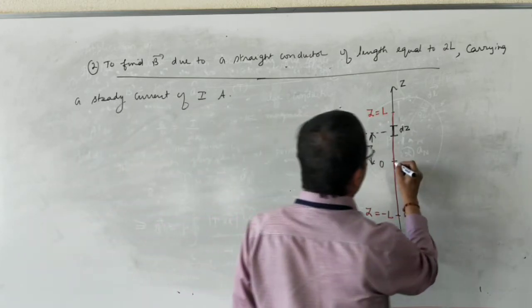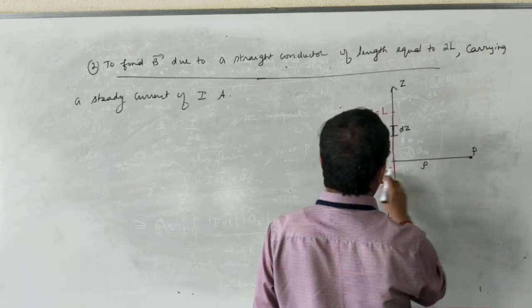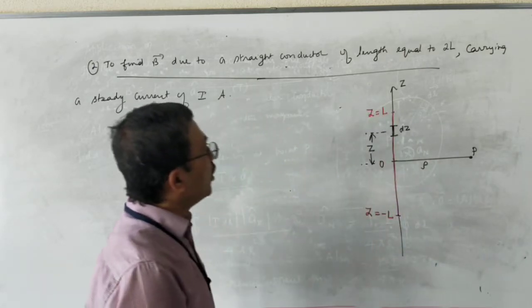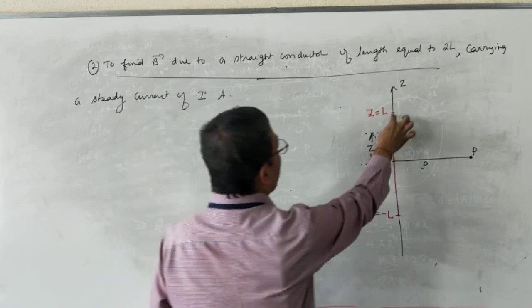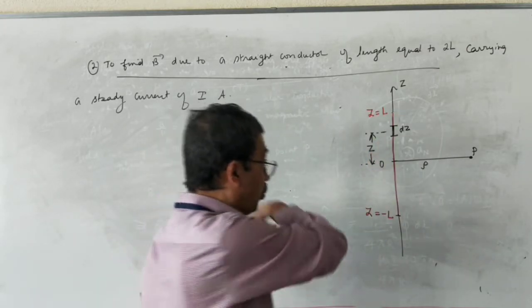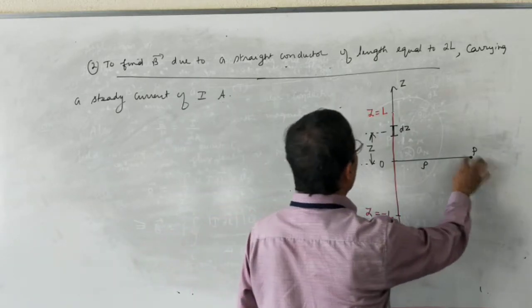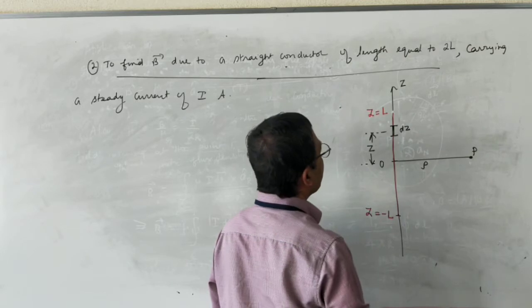P is the point of interest at a distance rho from the origin. P is equidistant from both ends of the conductor. P is located in a plane that bisects the conductor. What I mean by that is P is equidistant from both ends of the conductor.